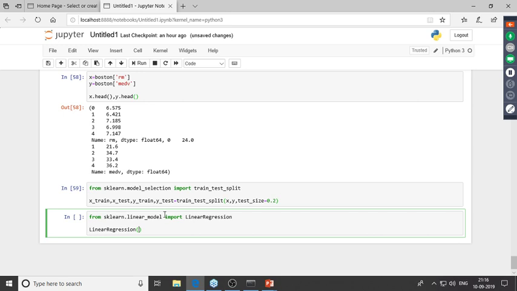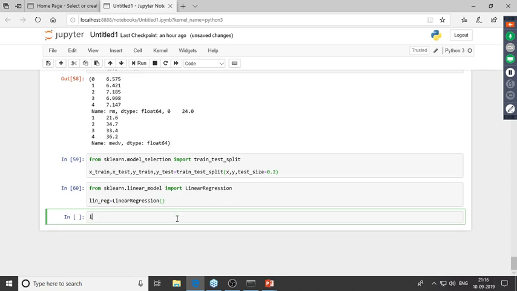So LinearRegression, and I'll store this in, let's say, lin_reg. Right, so I've created an instance of the linear regression model. Now I'd have to fit the model on top of the train set. So lin_reg.fit, and I'll pass in X_train and Y_train inside this. So I've also built the model.